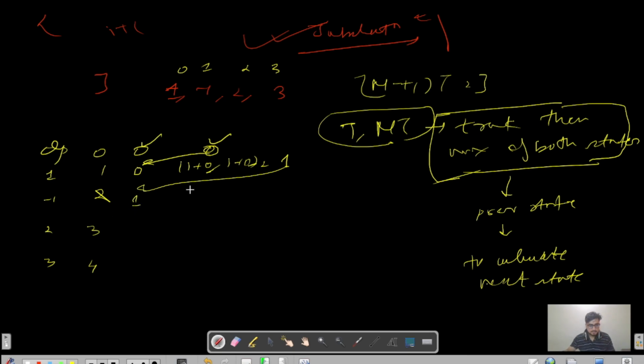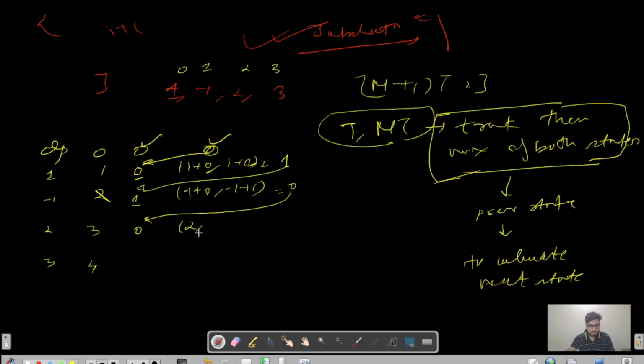And now the new element is -1. So again we will do -1 plus 0, since the previous states were 0 and -1, and then -1 plus 1. So what's the maximum here? It is 0, right? Again copy the previous state 0, and then again track the maximum.